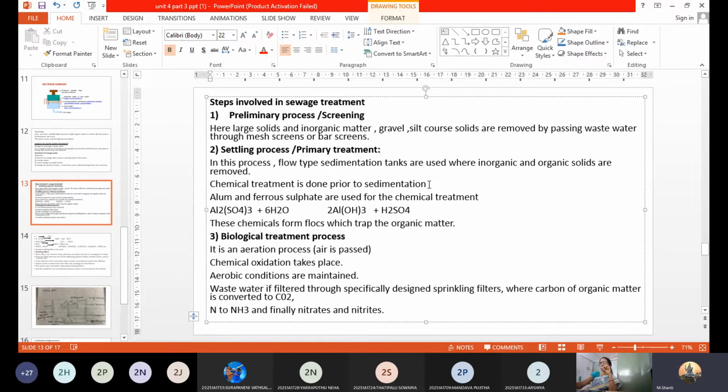And also here you can go for another treatment, that is the addition of alum, which is called the chemical treatment. Here chemical treatment is done prior to sedimentation. So prior to sedimentation, you are adding chemicals such as alum, aluminium hydroxide, and ferrous sulfate. What is the function of these chemicals? What is the purpose of adding these chemicals to the water?